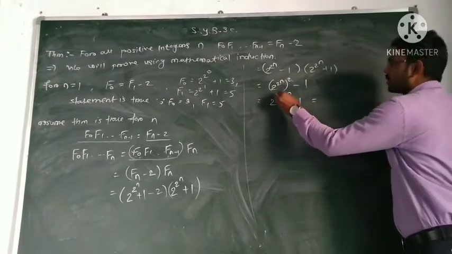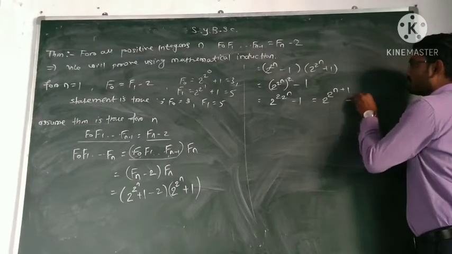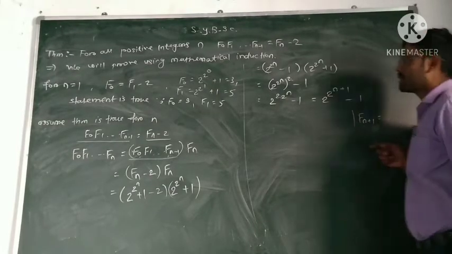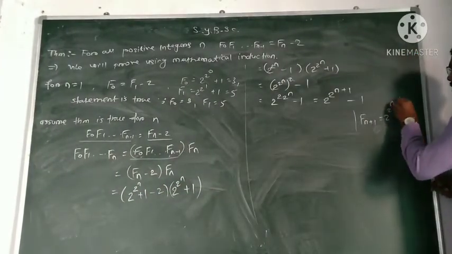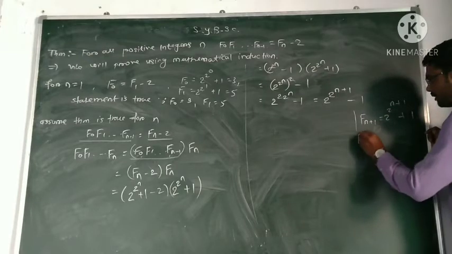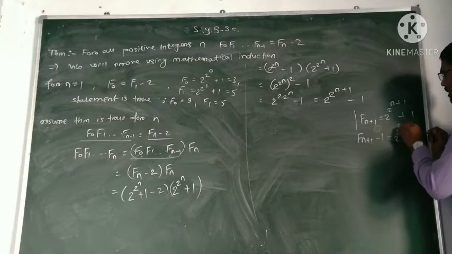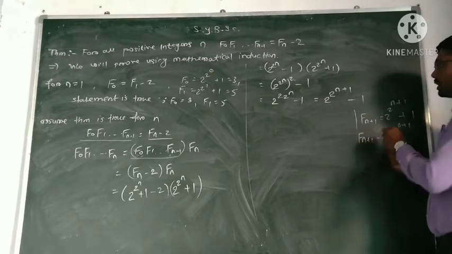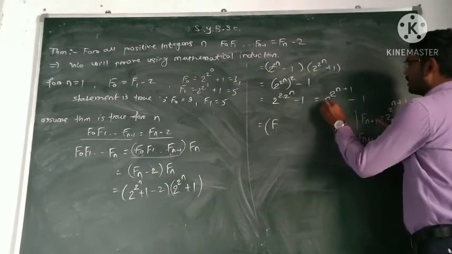That is, it is equal to 2 raised to power n, so this is equal to 2 raised to power n+1 minus 1. Now we know the value of F_n is equal to 2 raised to power n plus 1, so F_{n+1} is equal to 2 raised to power n+1 plus 1. If we transfer this 1 to this side, we get F_{n+1} minus 1 is equal to 2 raised to power n+1. So the value of 2 raised to power n+1 is F_{n+1} minus 1. So put this value here.